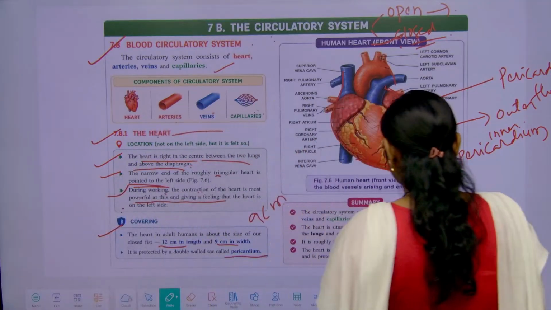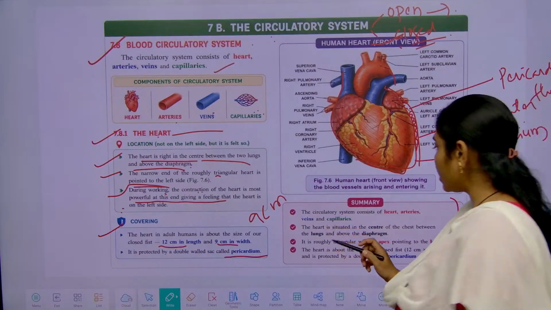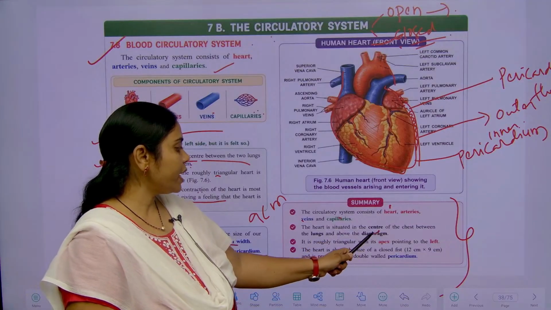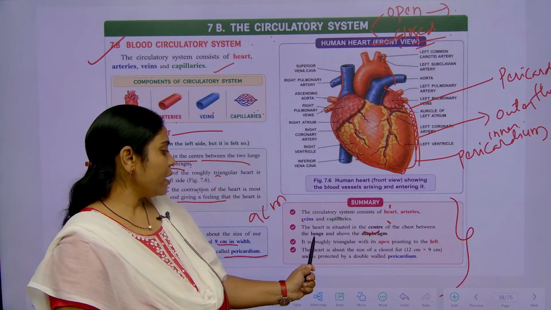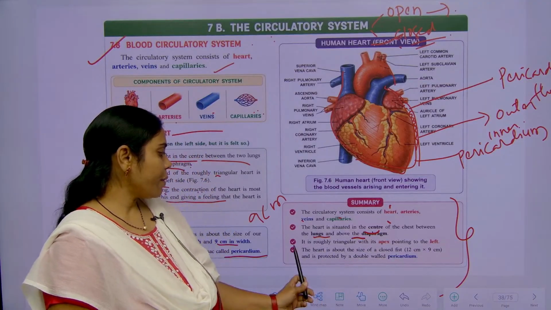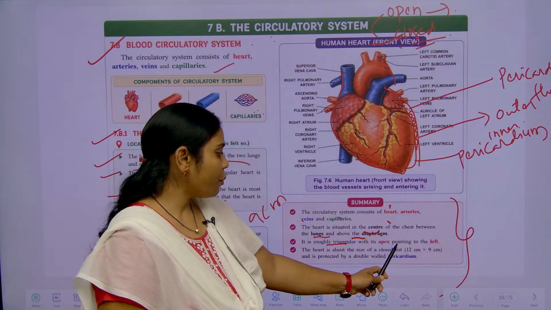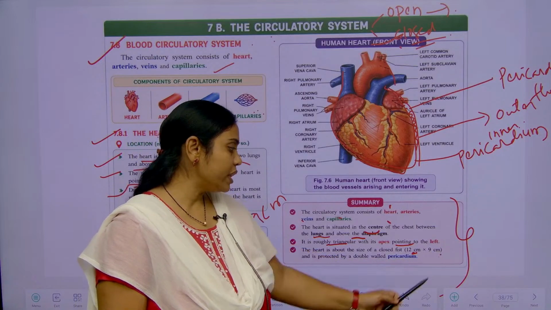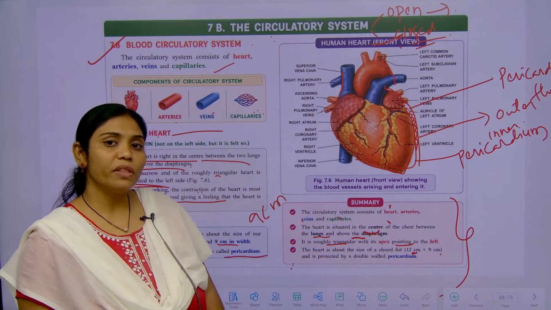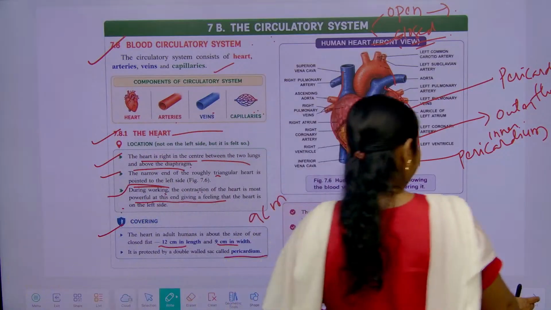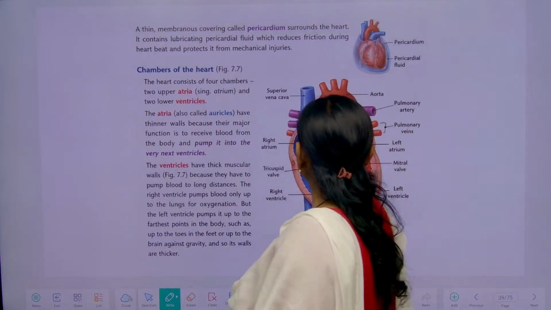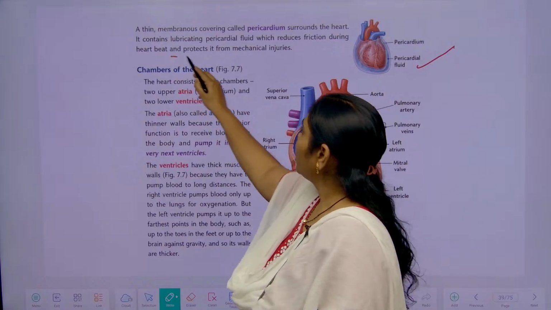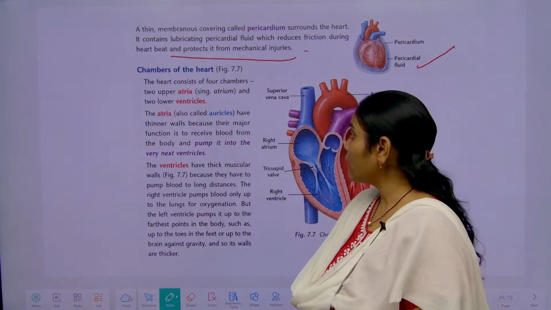Okay, so what is the summary? The circulatory system has the heart, arteries, veins, and capillaries. It is situated in the chest region, between the lungs and above the diaphragm. It is triangular in shape, pointed towards the left, 12 centimeters in length and 9 centimeters in width. The heart is covered with a double layer called the pericardium, with pericardial fluid between the layers, which prevents mechanical injuries.